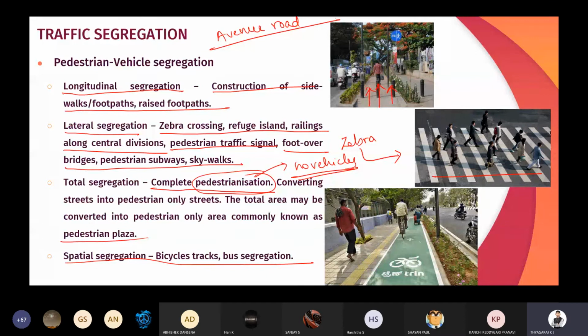Then total segregation, I told, right, complete pedestrianization. There will be no movement of vehicles, only the pedestrians will be using the road. For example, Avenue Road in Bangalore, only the people or the pedestrians will be using the road rather than vehicles. So Avenue Road is the best example for total segregation, and that area we are going to call a pedestrian plaza, converting the roads into pedestrian walks or footpaths so that we can avoid vehicles. Then spatial segregation, that is by providing separate bicycle tracks and a bus lane for segregation. Those come under this pedestrian vehicle segregation.